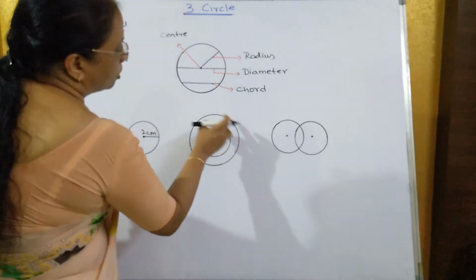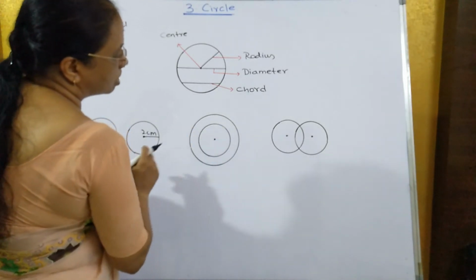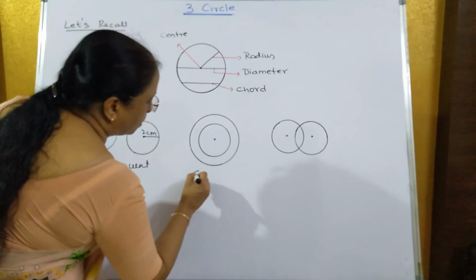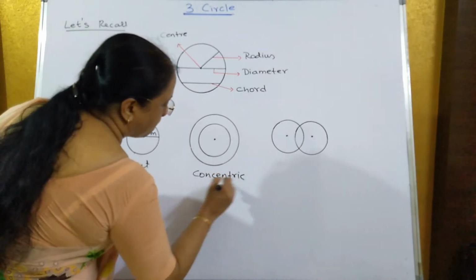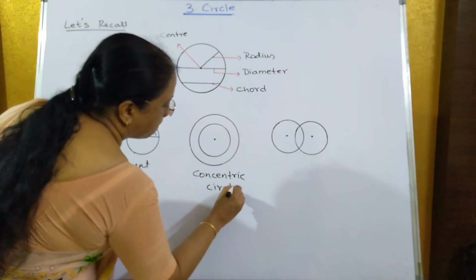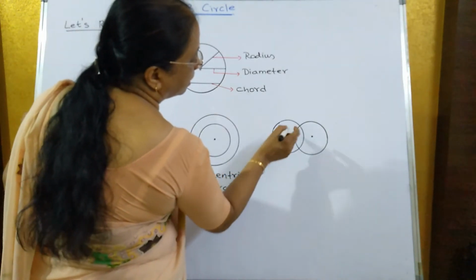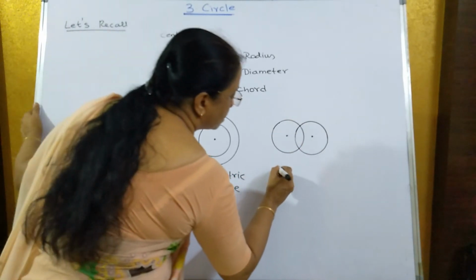And here also two circles are there, but one is a big circle, the other one is a small circle, both the circles having a common center, then it is said to be concentric circle. Now here also two circles are there, both the circles are intersecting each other, they are intersecting at 2 points, then they are said to be intersecting circle.